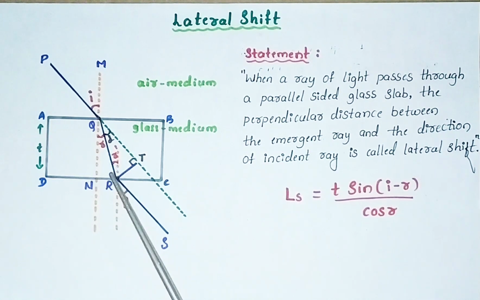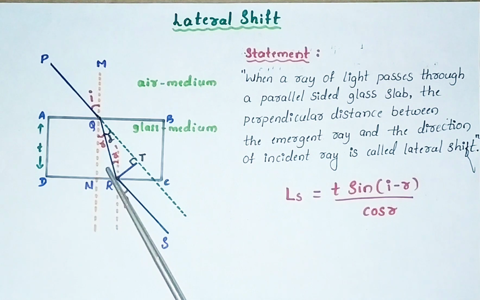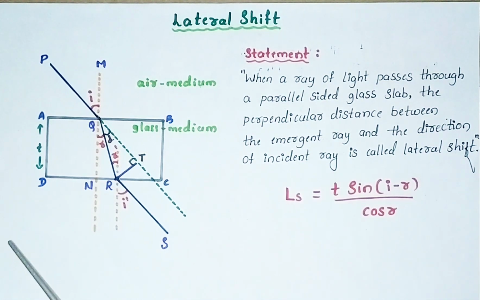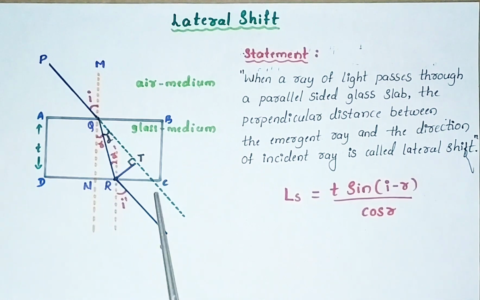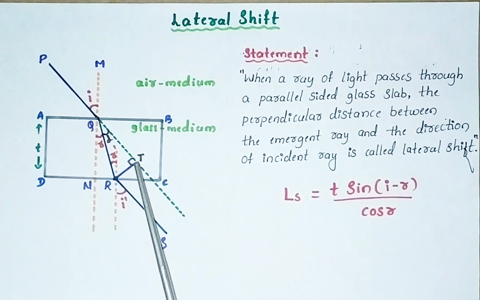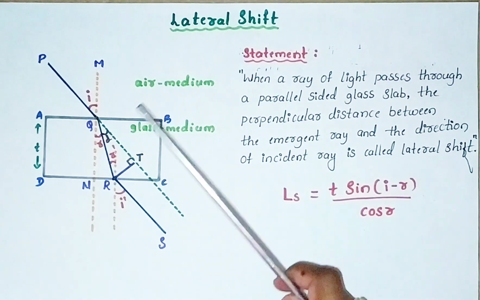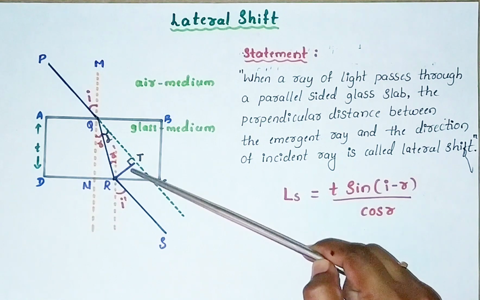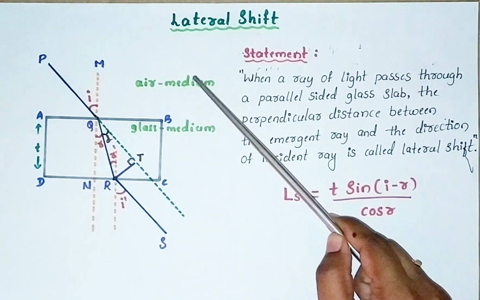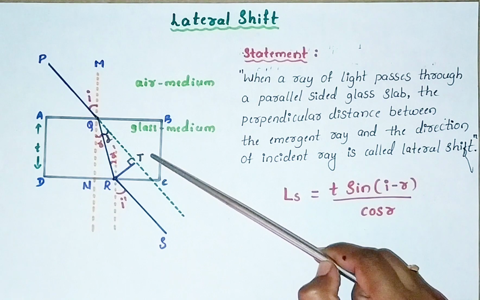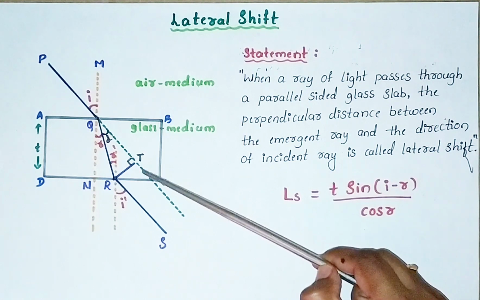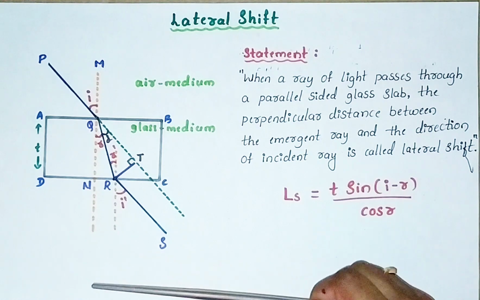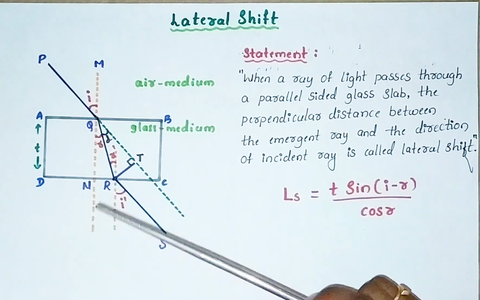Now, again this refracted ray QR is going to fall on the lower surface of the glass slab, that is CD. When it falls on lower surface CD, one more time refraction of light takes place. Initially the light is traveling from air to glass, rarer to denser, refraction takes place. Now it is traveling from glass to air, from denser to rarer. One more time refraction of light takes place because of two surfaces.